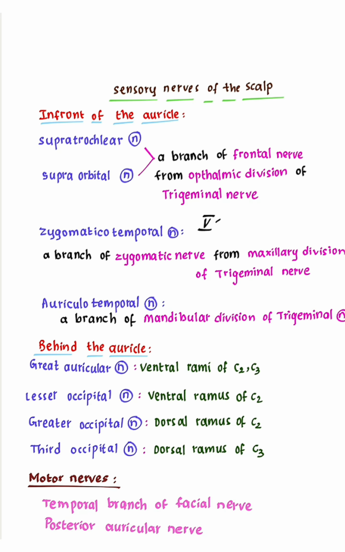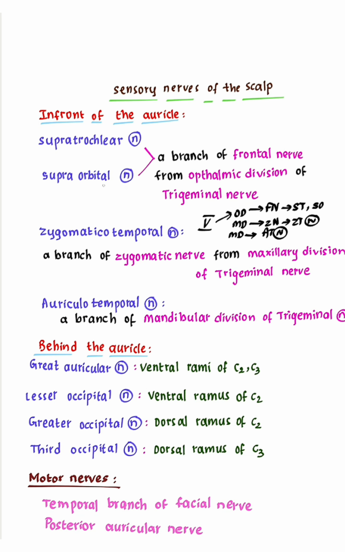Trigeminal nerve gives ophthalmic division, maxillary division, mandibular division. Ophthalmic division gives frontal nerve, which gives supratrochlear and supraorbital nerves. Maxillary division gives zygomatic nerve, which gives zygomaticotemporal nerve. Mandibular division gives auriculotemporal nerve.